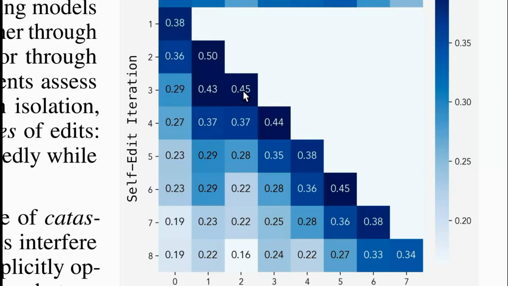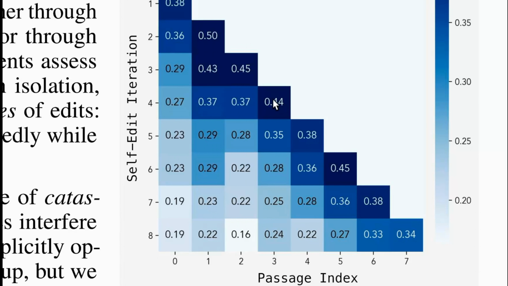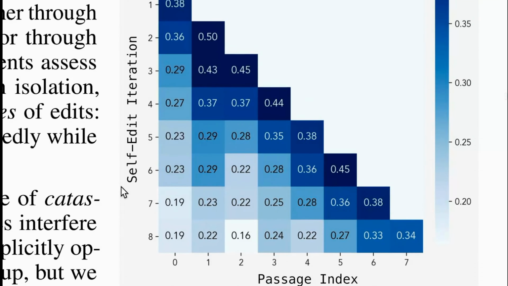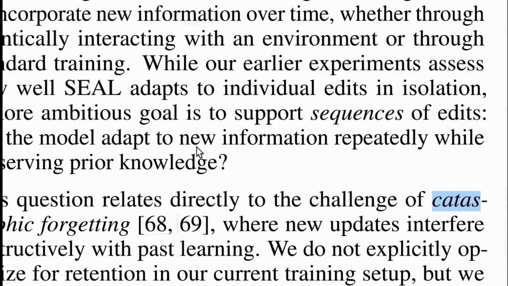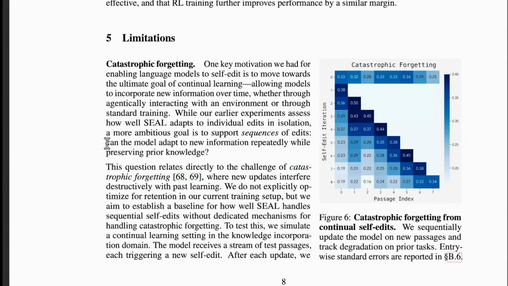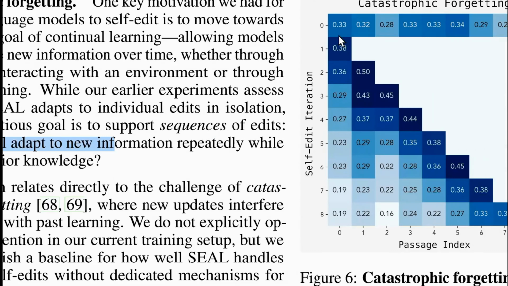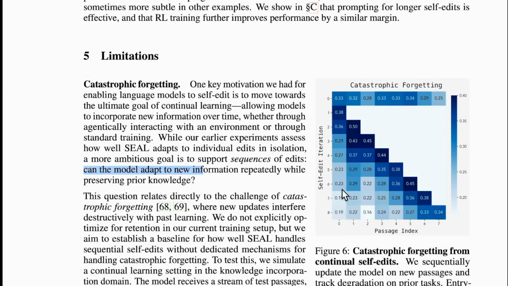Then it learned the third question. You can see the performance is good, but again the first question it has forgotten something. Now in the 4th iteration you can see the performance has degraded, and slowly and gradually by the end of the 8th iteration the performance has degraded quite a lot. So this is catastrophic forgetting, and this is one of the limitations that they have mentioned in this paper. You can see they have mentioned, can the model adapt to new information repeatedly while preserving prior knowledge? The answer is yes, but the quality of that retention does go down. That is what is mentioned, catastrophic forgetting.